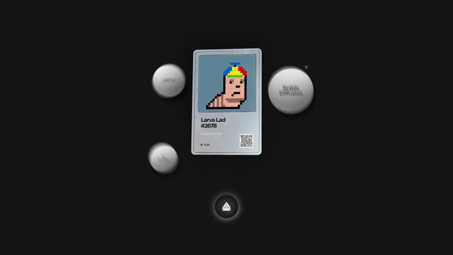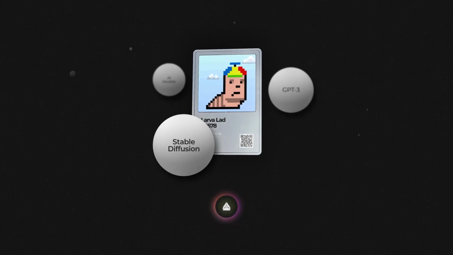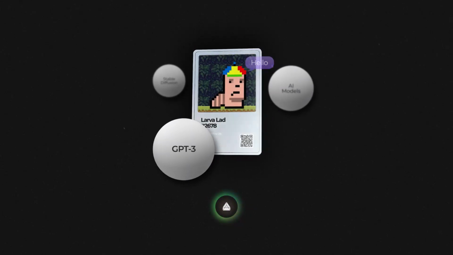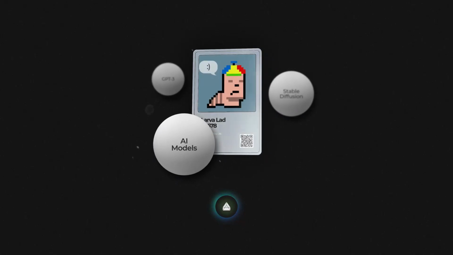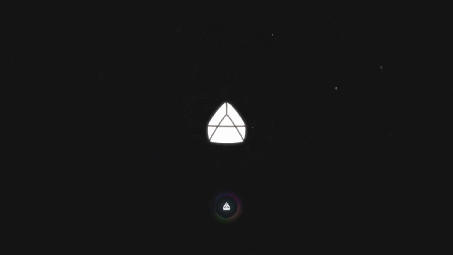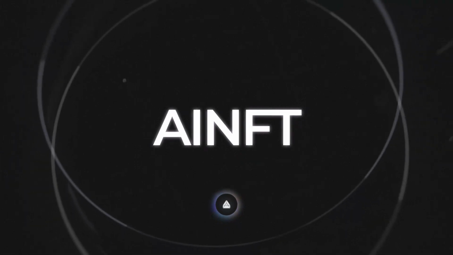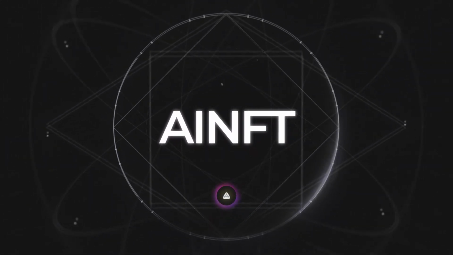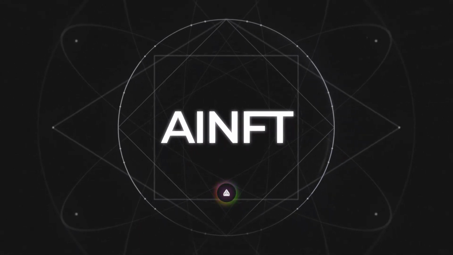With Stable Diffusion for NFTs, we can personalize the image. With GPT-3 for NFTs, we can directly interact with these unique digital assets. AI NFT is expanding the possibilities of creativity and forever changing the way we view NFTs. So, shall we try this out?